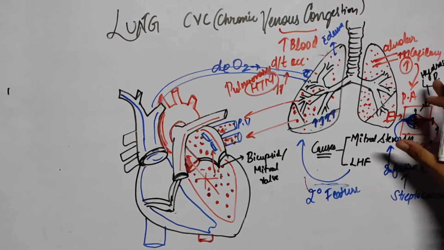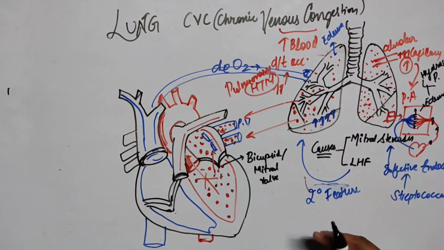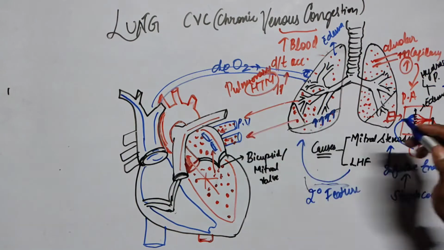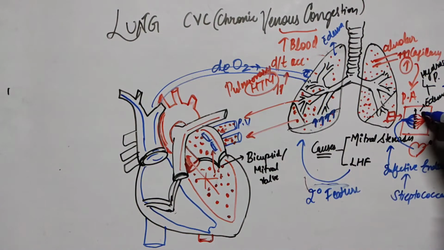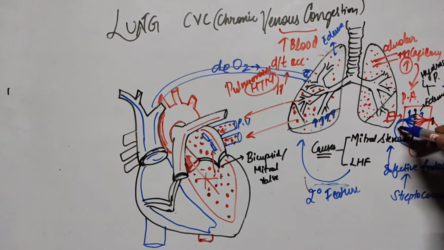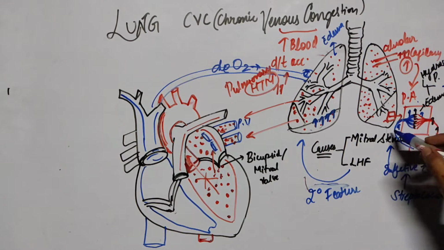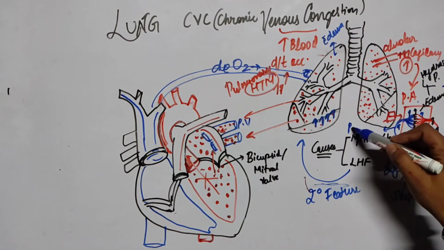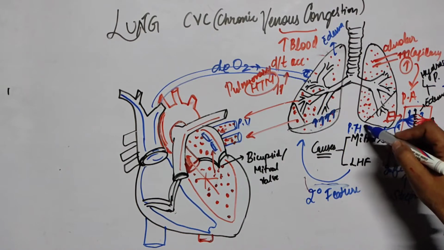So it will lead to edema of the lung, pulmonary edema. And hypertension I have already mentioned, because if there is an increase of pressure at the pulmonary vein, it will transfer the pressure to the alveolar site and to the pulmonary artery also. If there is an increase of pressure at the pulmonary artery, it will cause pulmonary hypertension.